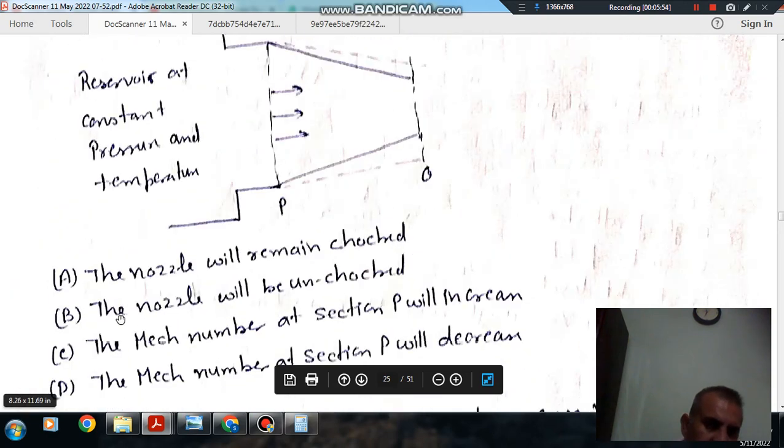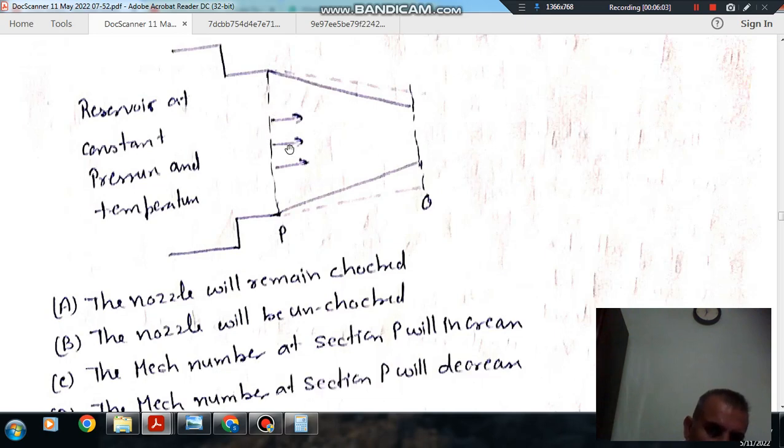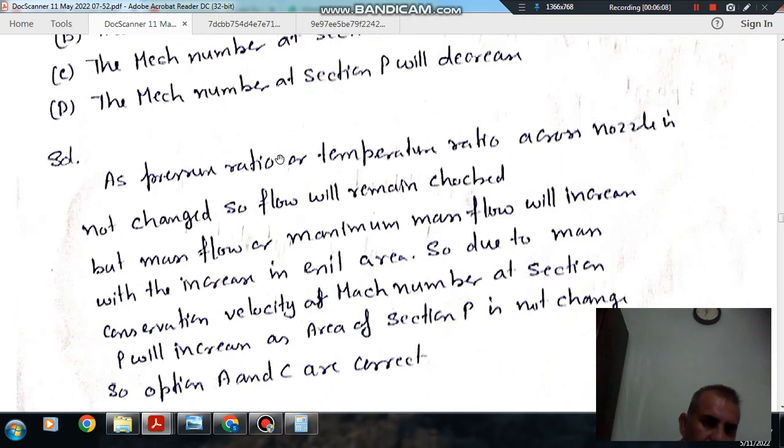So options A and C are correct. The Mach number will increase, and this will increase the mass flow rate here. So the answer is A and C.